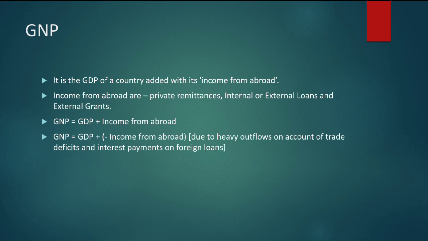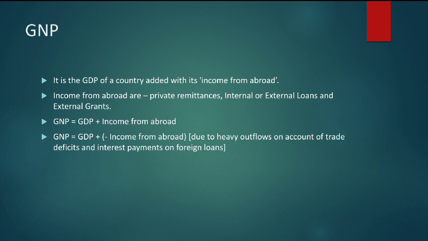Here, income from abroad, as you can see, I have put a negative sign. It is due to heavy outflows on account of trade deficits and interest payments on foreign loans. Foreign loans have so many interest payments to be made, and then there are trade deficits. We are not a country like China, for example. We are not exporting as much as we are importing. Yes, a trade deficit occurs when we export less and import more.